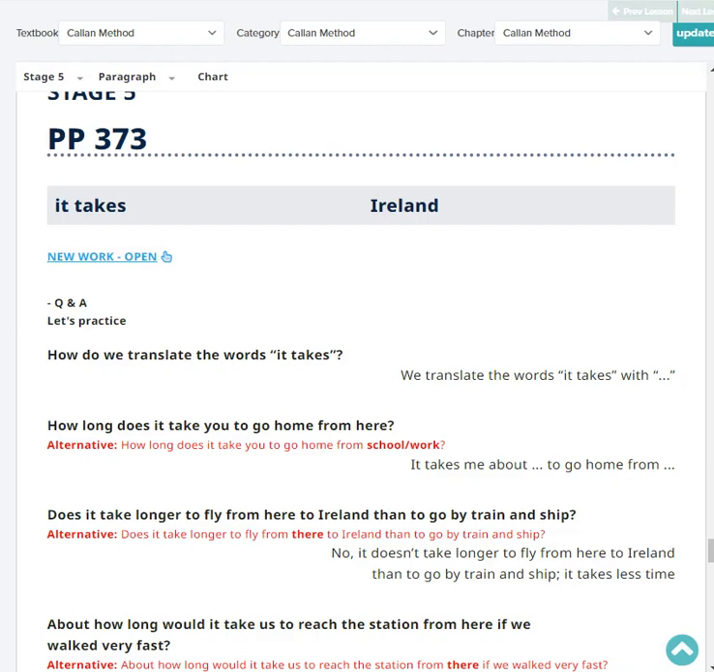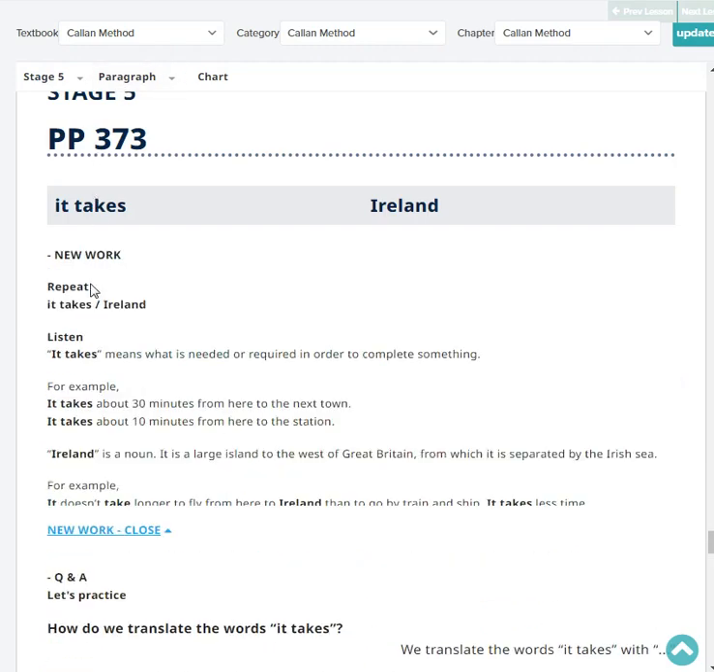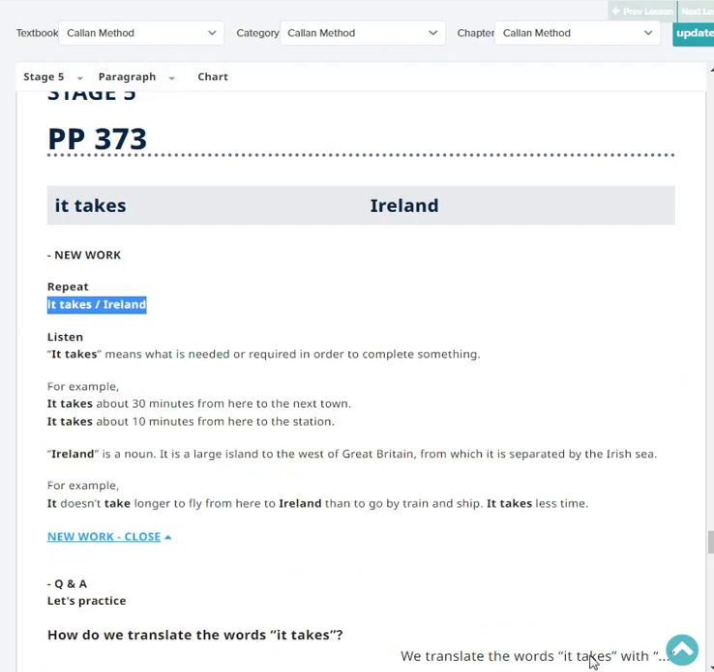Okay, next, repeat. It takes. Very good. Ireland. Very good. Okay, listen. It takes means what is needed or required in order to complete something. For example, it takes about 30 minutes from here to the next town. It takes about 10 minutes from here to the station.